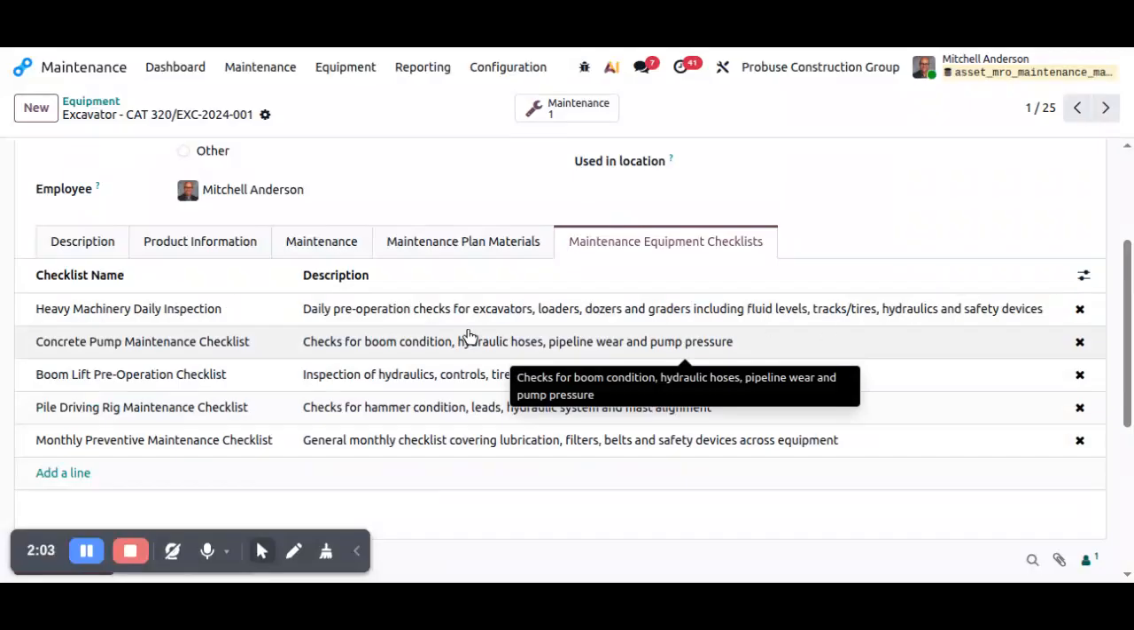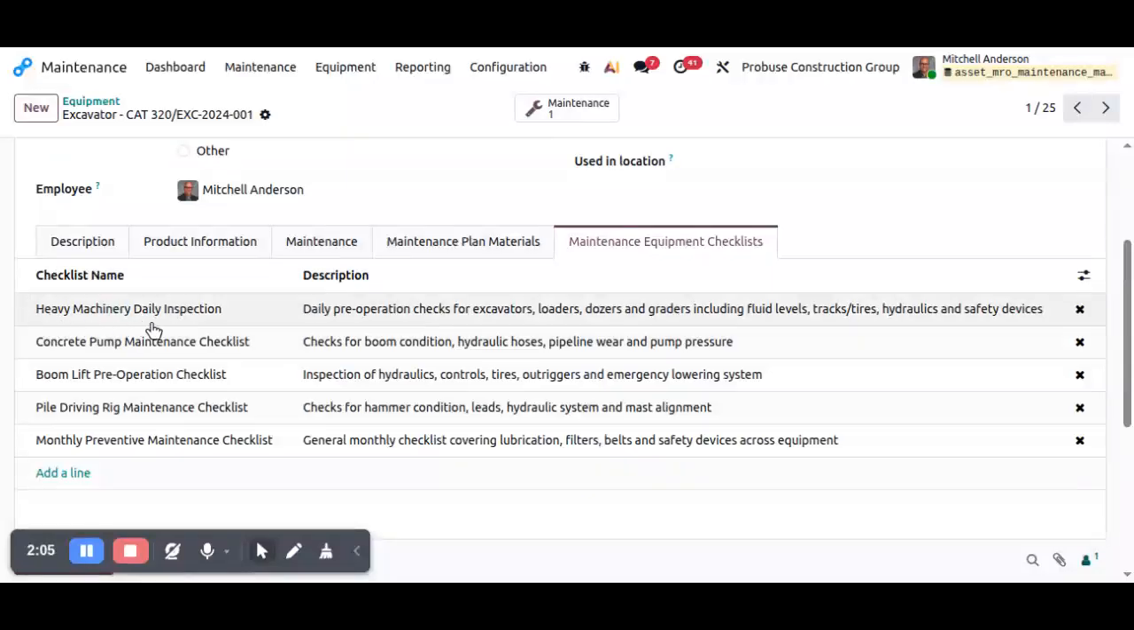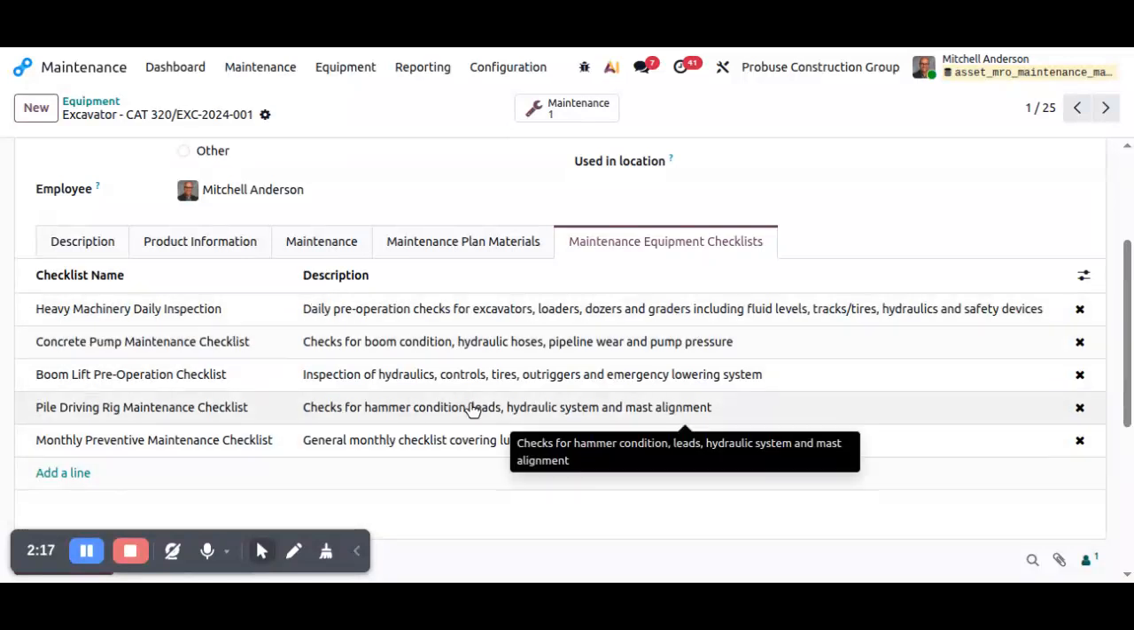Typical checklist items are visual inspection, hydraulic oil check, lubrication, belt inspection, safety device verification, operational testing. Once configured, these checklist items are automatically copied into every maintenance request created for the equipment, ensuring technicians follow a consistent and standardized maintenance procedure while reducing manual data entry.